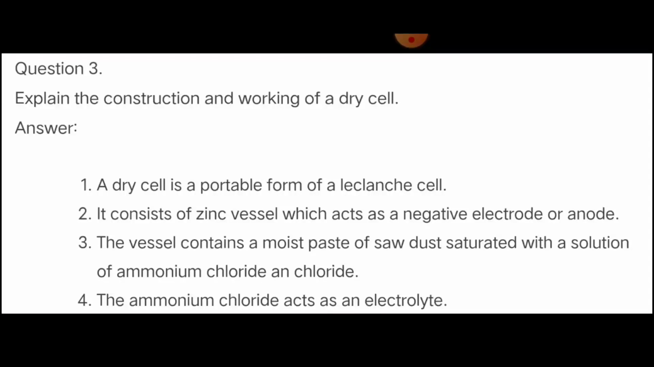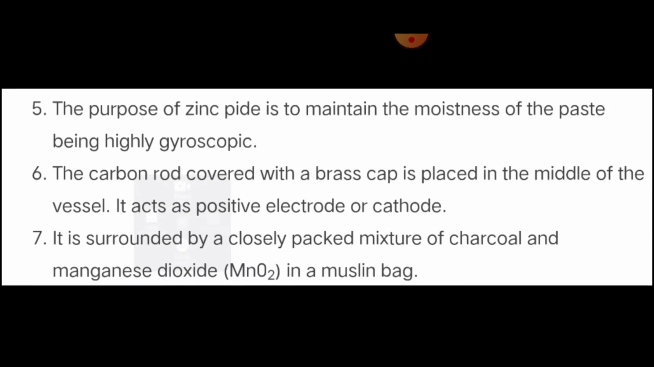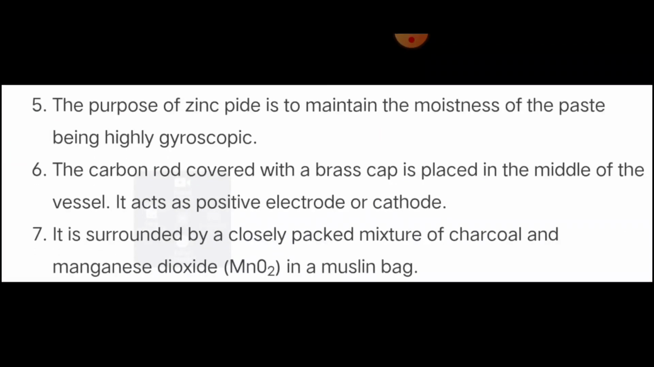Whenever we say dry cell, you should have two electrodes, one positive and another negative. So here the negative electrode is taken as zinc and the positive is taken as a carbon rod. The purpose of zinc chloride is to maintain the moistness of the paste, being highly hygroscopic. So if it is in the solution form only, the process of conversion of chemical energy into electrical energy can take place. Sixth one, the carbon rod covered with a brass cap is placed in the middle of the